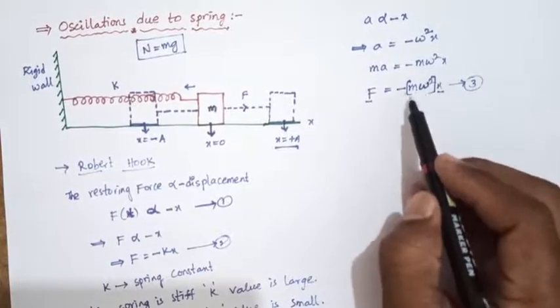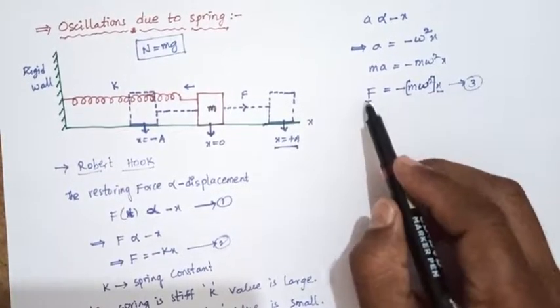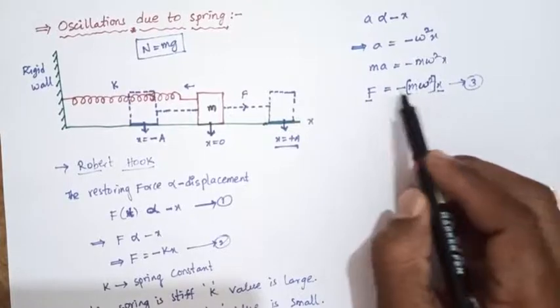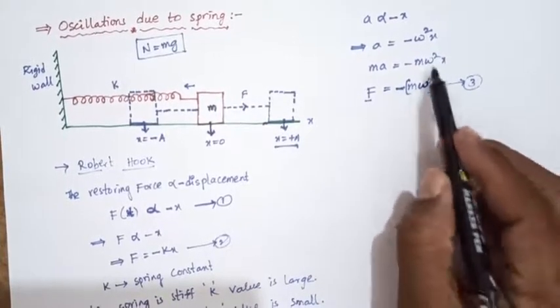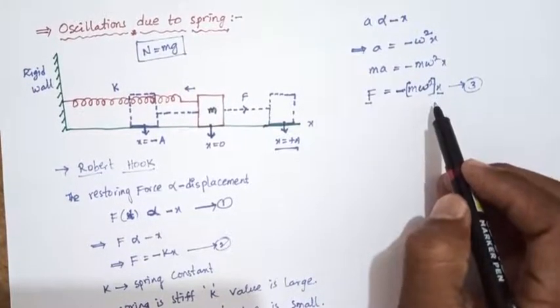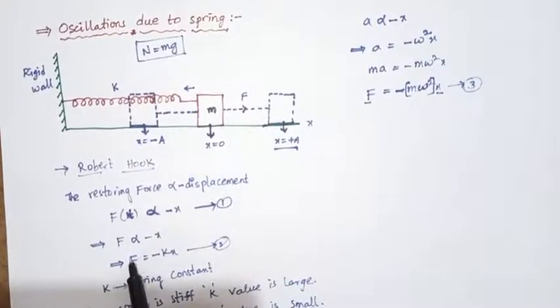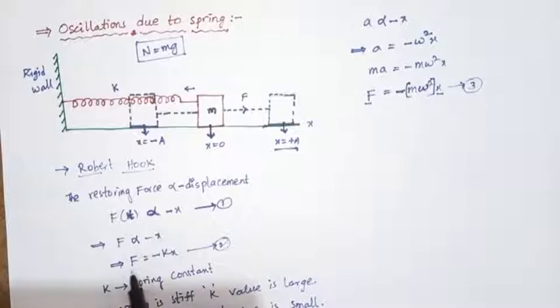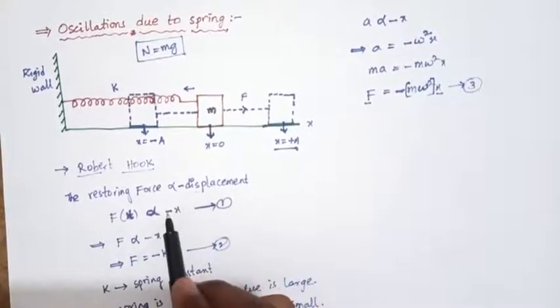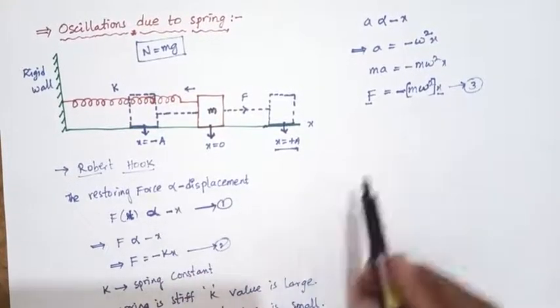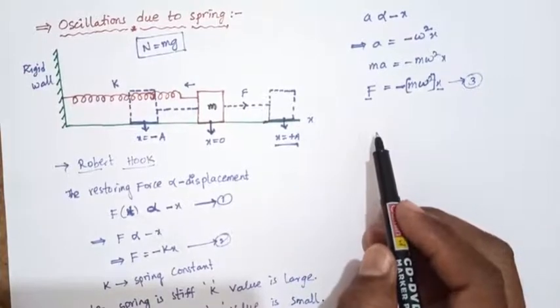So F is directly proportional to x and in the opposite direction. When the restoring force is directly proportional to the displacement in the opposite direction, it is called simple harmonic motion.